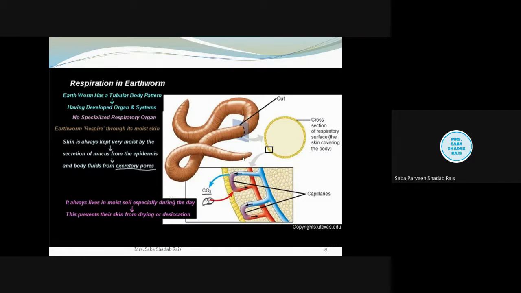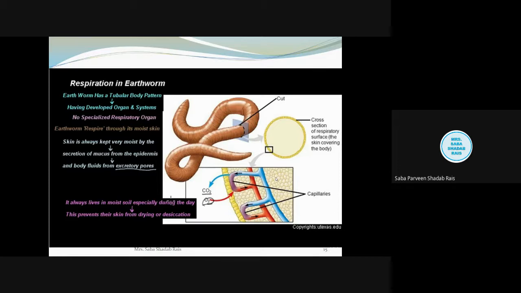And this is going to the place where the oxygen tension is low and direct exchange of oxygen is happening. So at that time, the cells of the body will take the oxygen and they will do their food oxidation. So this is the way the respiration occurs in the earthworm.